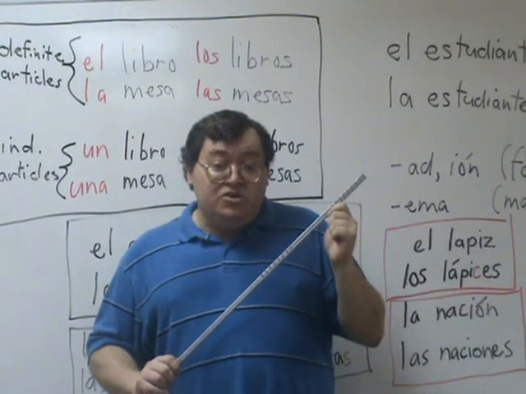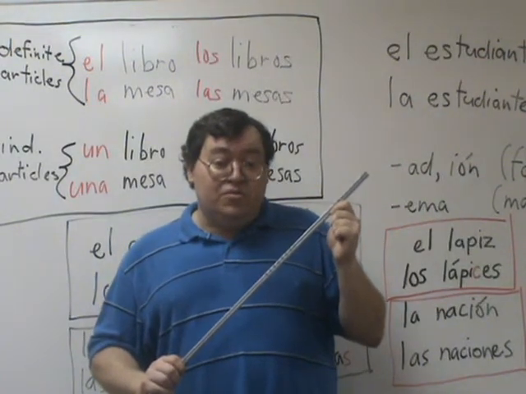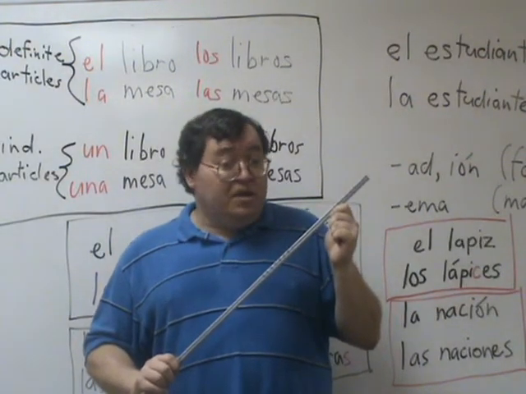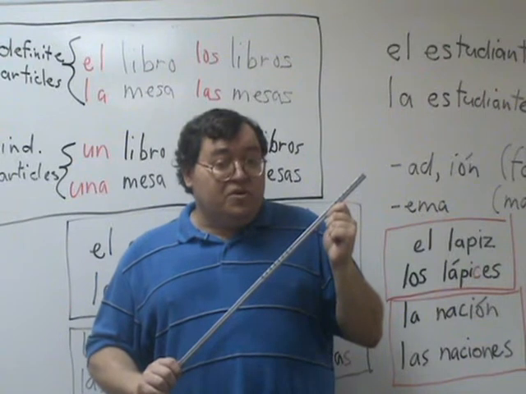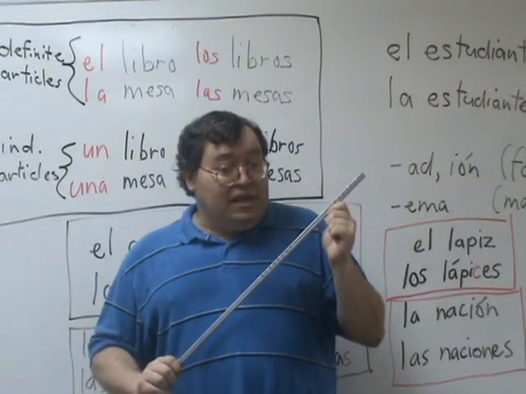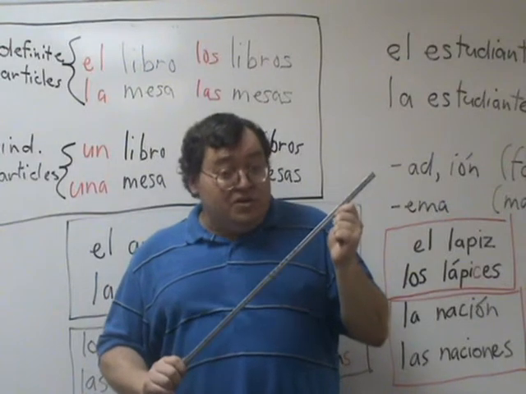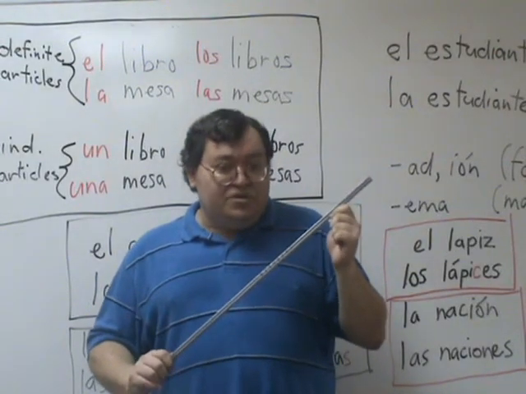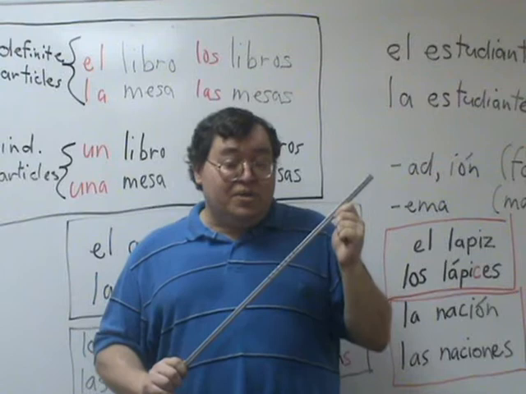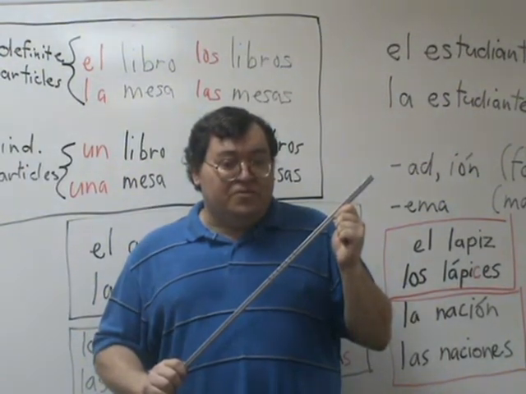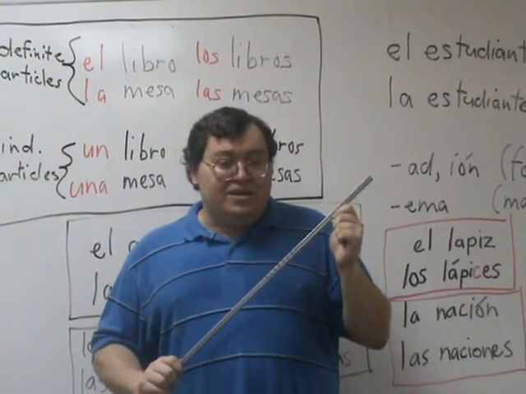But if I'm addressing that person, talking directly to them, for example, if I wanted to say, Mrs. Gomez, you're very smart, I would say, Señora Gomez, eres muy inteligente. I wouldn't say, La Señora Gomez, because I'm addressing her individually. But if I'm talking to someone else about her, then I would use a definite article. So that concludes this lesson.